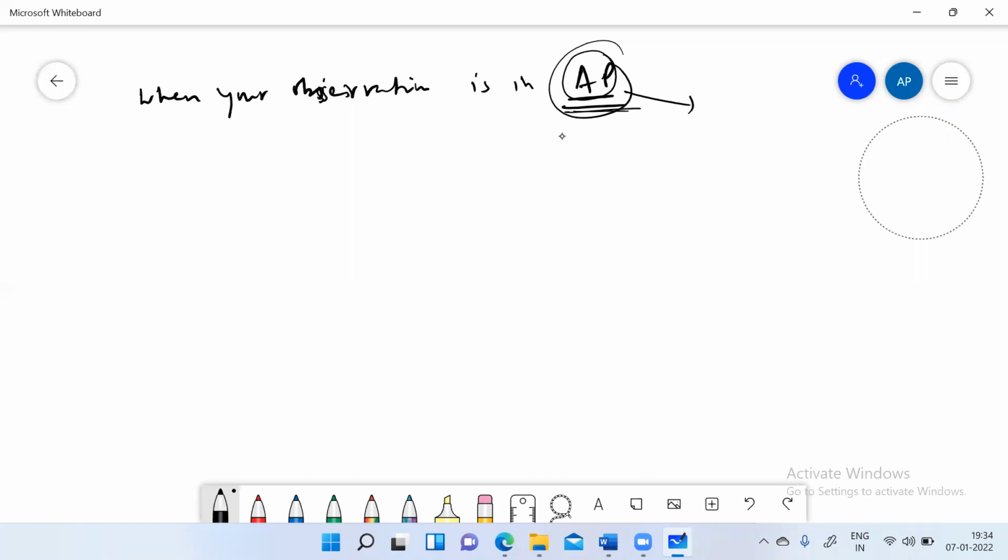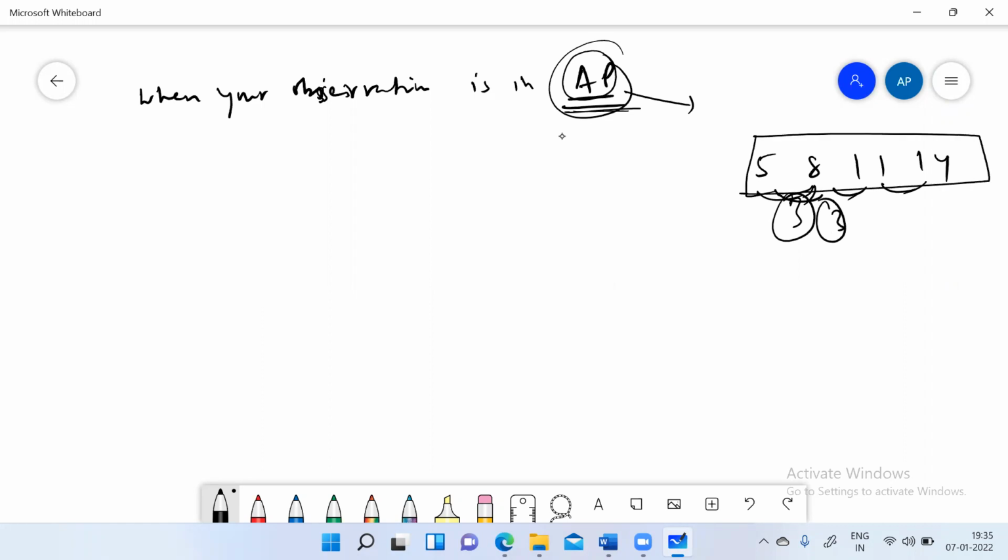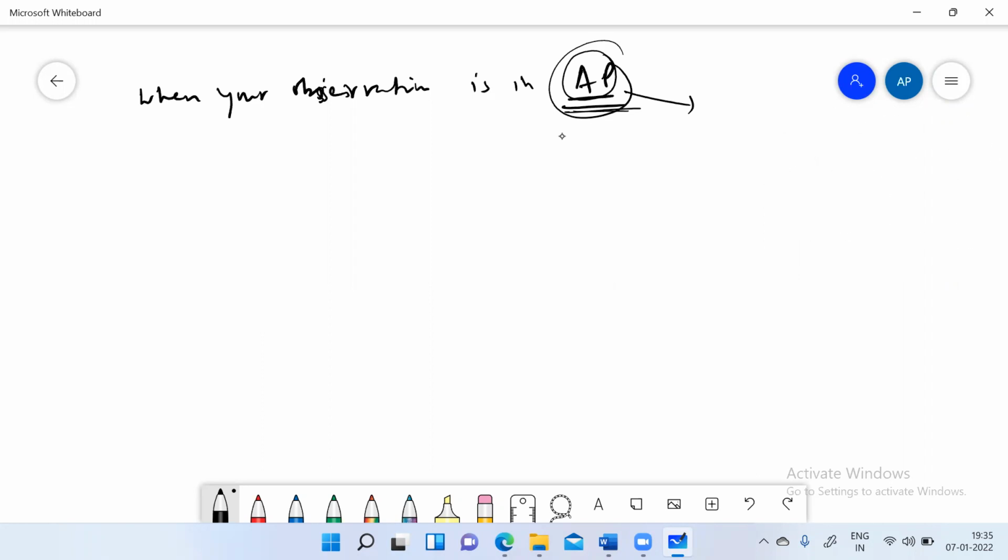Similarly, 5, 8, 11, 14 is in AP because the difference between consecutive numbers is always 3. This is called the common difference, and that's why we say these numbers are in AP, because their common difference is the same for all the consecutive numbers.